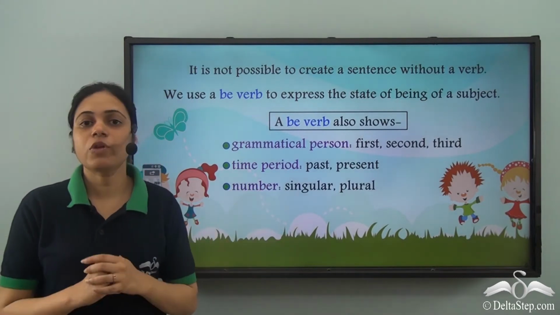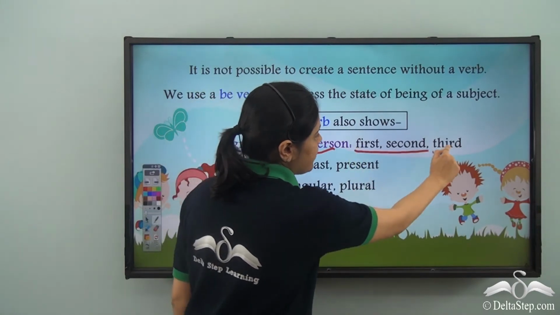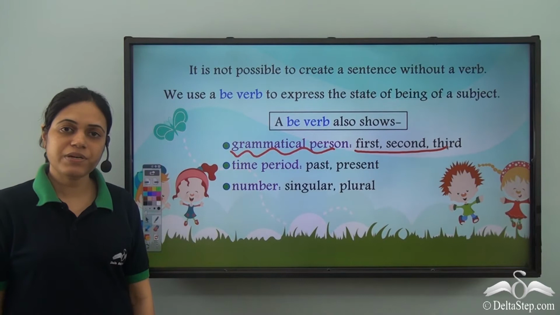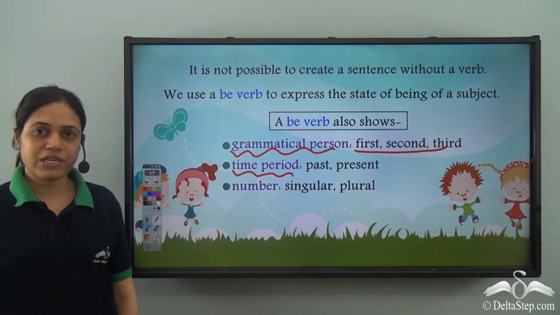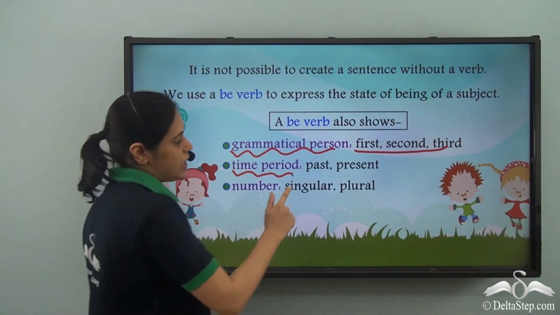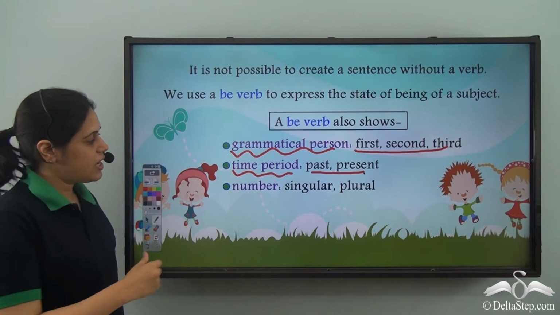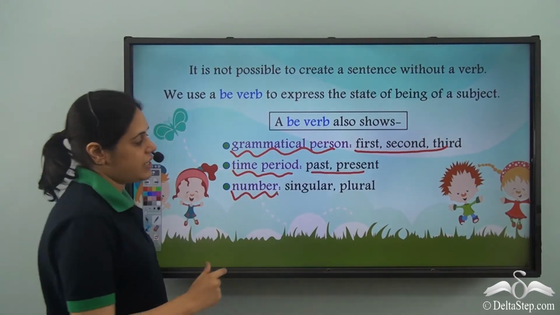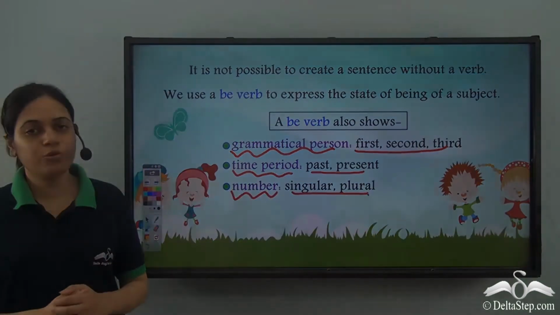A be verb also shows grammatical person, that is, it varies according to first person, second person, third person, time period. So it varies or changes depending upon whether we are talking about past or present, and number, that is depending on whether the subject is singular or plural.